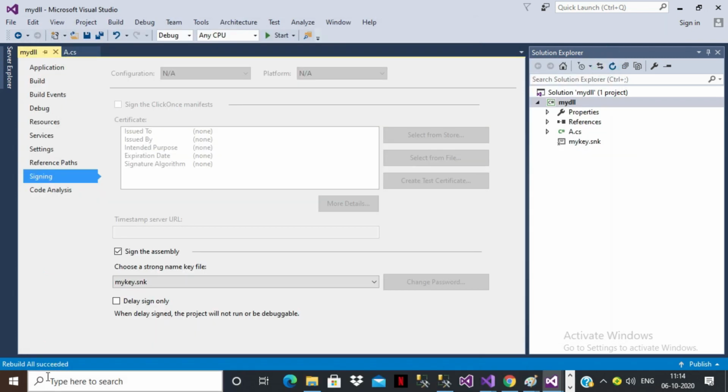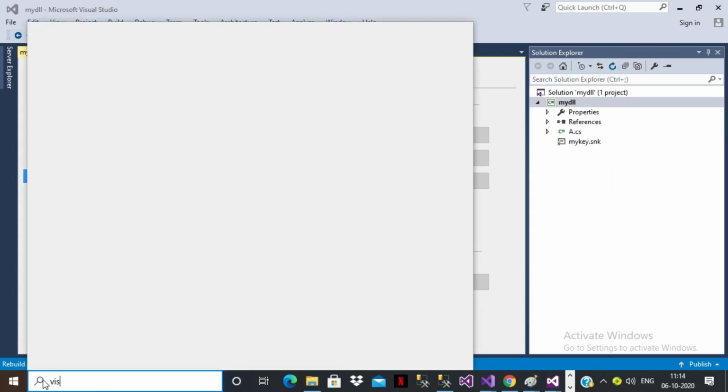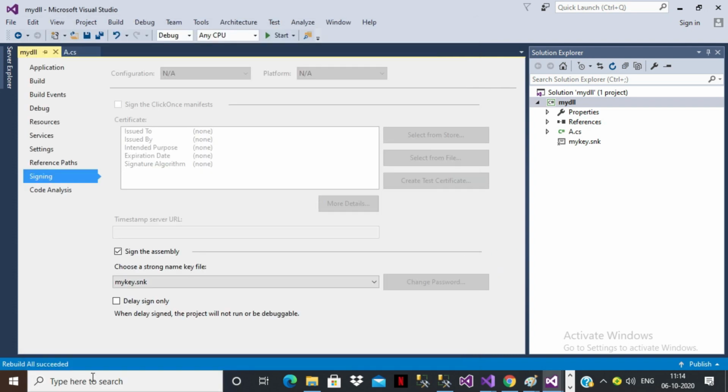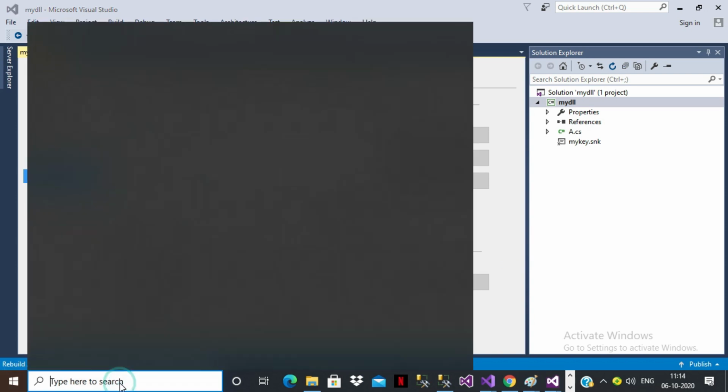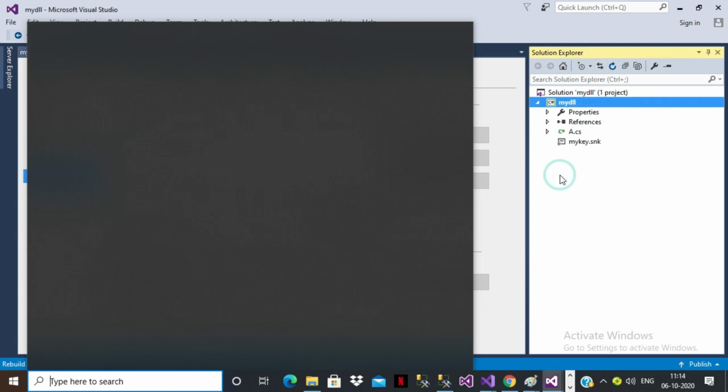Okay, so I'll try to open the developer command prompt for VS 2015 again. It is a command prompt actually. But we have to open this command prompt in administrator mode. Then only we'll get permission.